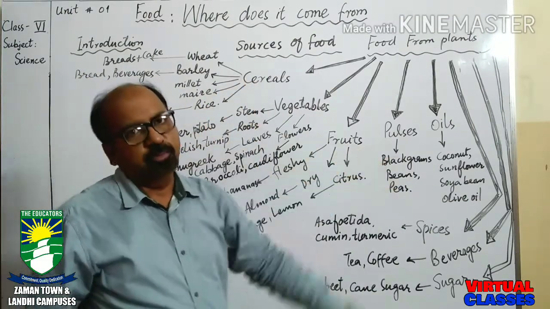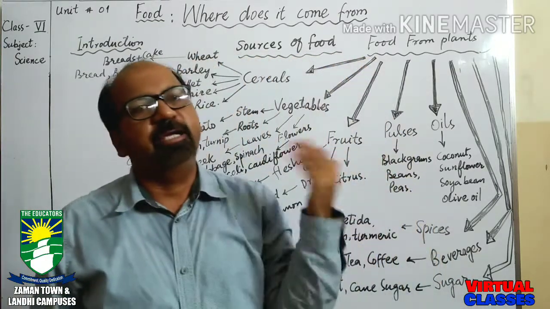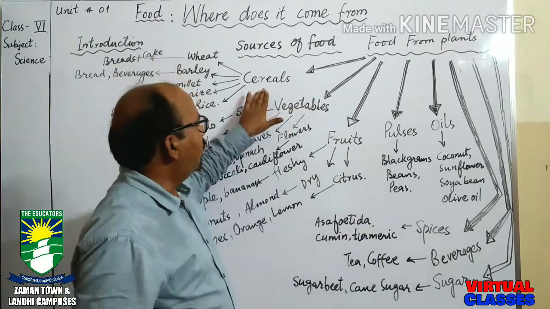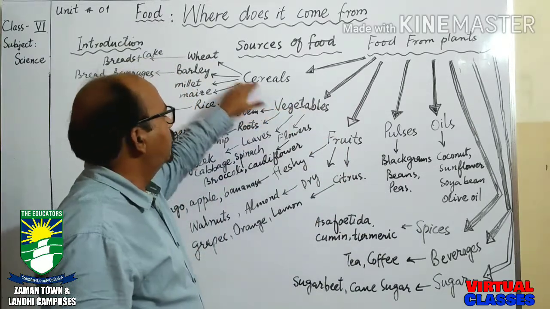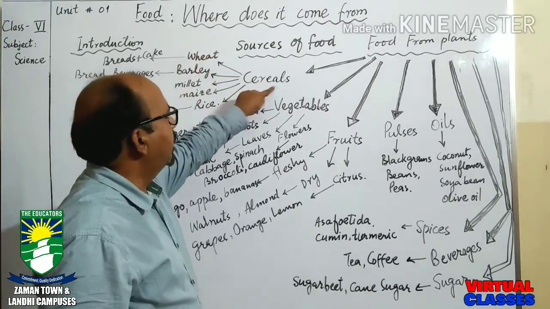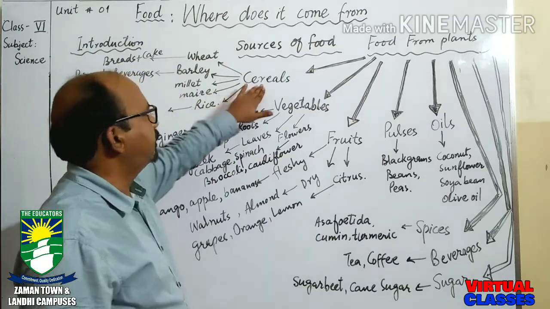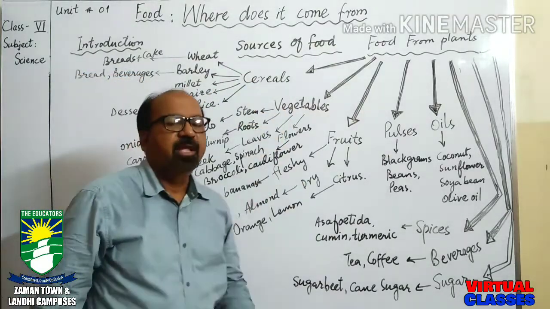The main purpose of taking any type of food is to get energy, and carbohydrates are a rich source of energy. So these are very necessary for our body, and we are taking this type of energy from the cereals. The other source is vegetables.